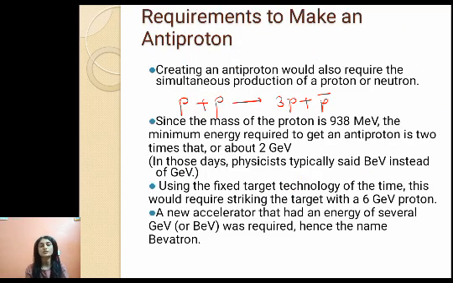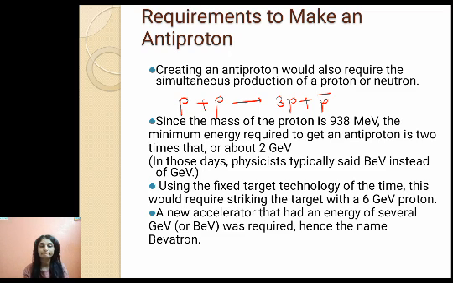So what are the requirements to make an antiproton? Creating an antiproton also requires simultaneous production of protons or neutrons. So a proton combines with another proton and it gives 3 protons plus an antiproton. So this is the reaction. Now the mass of a proton is of the order of 938 MeV, so the minimum energy required to get an antiproton is 2 times that, so around 2 giga electron volt. In those days, instead of GeV, physicists typically used to say BeV, billion electron volt, and that is why the particle accelerator is named the Bevatron.